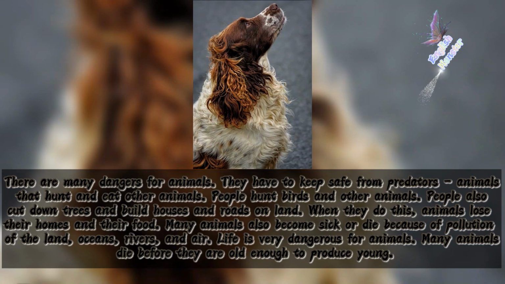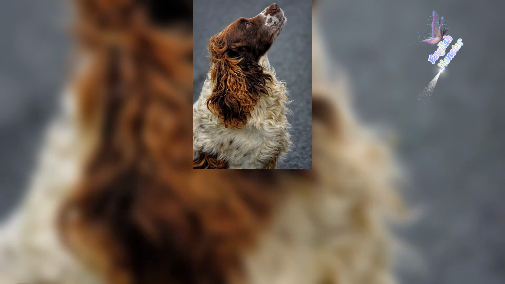People hunt birds and other animals. People also cut down trees and build houses and roads on land. When they do this, animals lose their homes and their food. Many animals also become sick or die because of pollution of the land, oceans, rivers, and air. Life is very dangerous for animals. Many animals die before they are old enough to produce young.